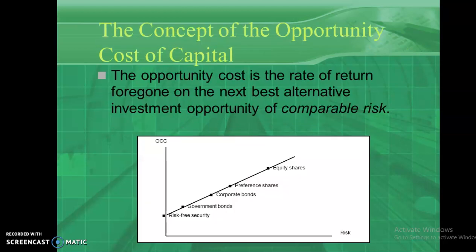Let's look into this picture. The cost associated with each and every investment item has been given here. Equity shares are on the top. What does it mean? The cost of equity is higher than all other investments. Then the second one is the cost of preference shares, the third one is the cost of corporate bonds, the fourth one is the cost of government bonds, and the last one is the cost of risk-free securities.